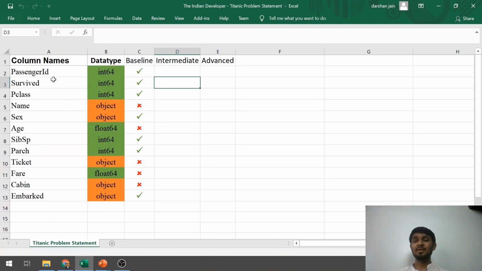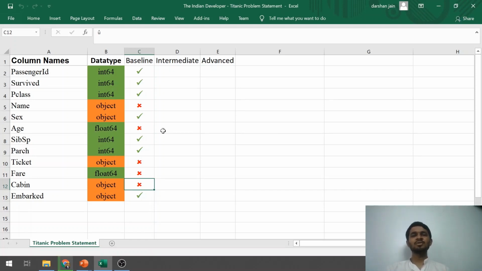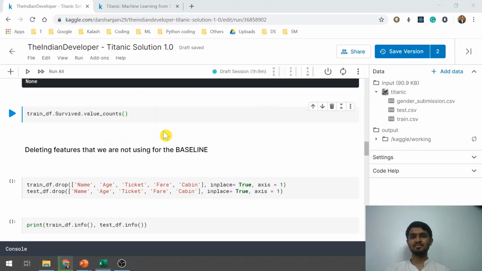So as you can see, these are the columns that are there in the train and the test file, and these are the data types that we are dealing with. I have given green tick marks to some column names, red tick marks to some column names. By baseline, I mean that I'll be using only the ones that I've marked as green, and I'll not be using the ones that I've marked in red. There is a reason why I have come up with this concept. So let me tell you the reasons behind selecting the columns marked in green and not selecting the columns marked in red for the baseline purpose.